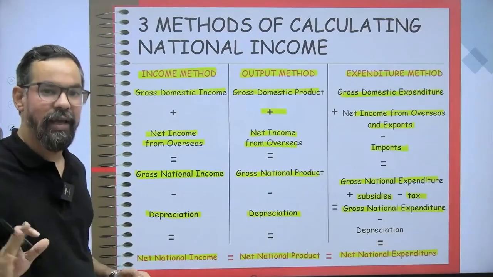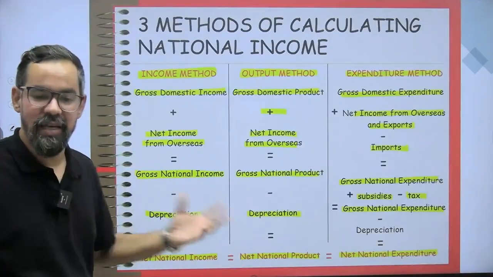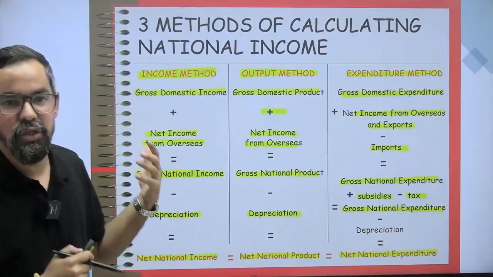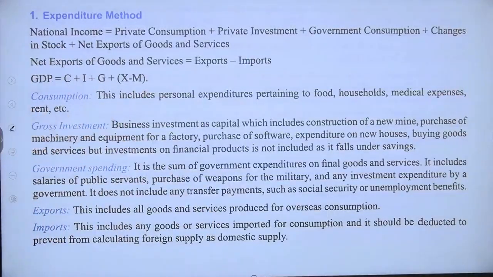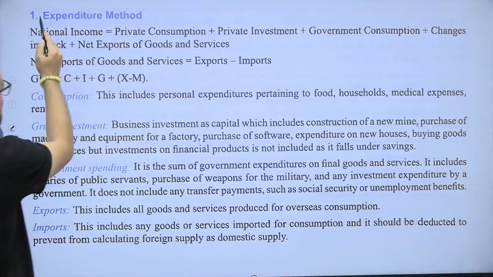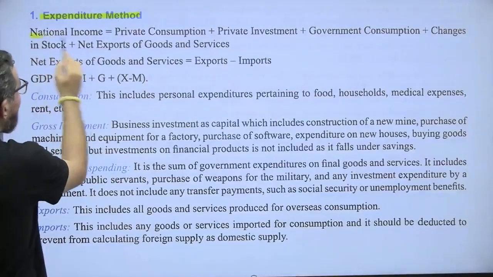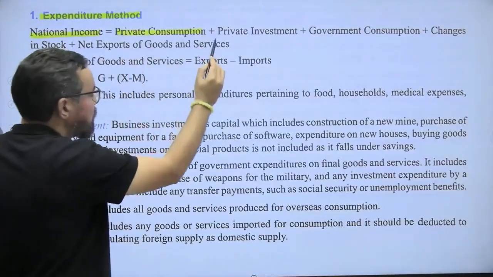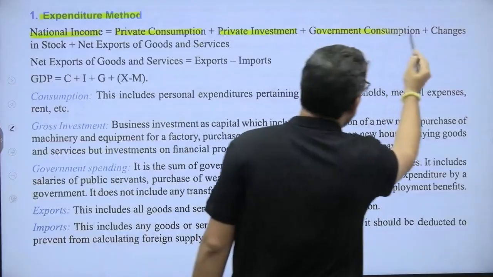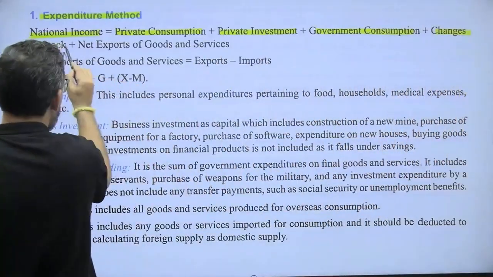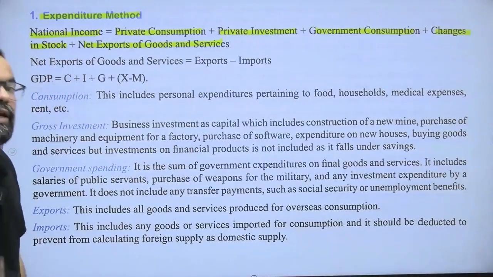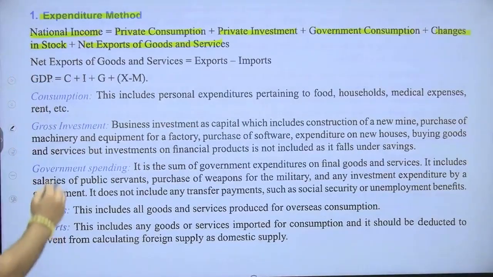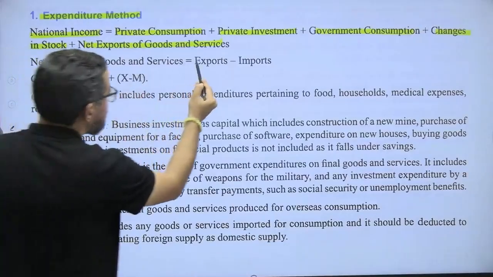Though in your curriculum they have not included any case studies around this, still this is something you should remember because it will help you to account things. Now all these three methods are given in our book itself, in detail. The first one is the expenditure method. National income is equal to private consumption plus private investment, government consumption, plus change in stocks, plus net exports of goods and services. Net export means export minus import, right?